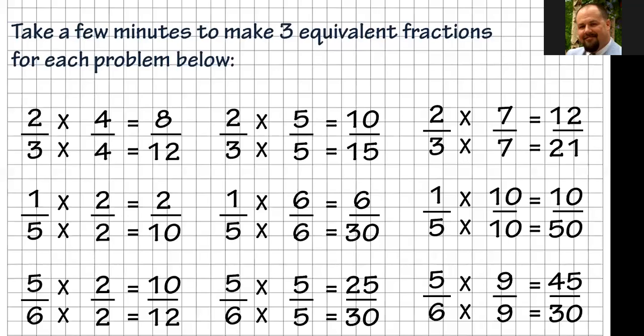All right, so you see those? You see how the problems are there? I gave you some examples of how you could make those equivalent. Hopefully you got those. If you didn't, you can see the process there. If you need to pause it and look at them to see if you got something wrong. Most of the time when people get these wrong, it's because they make calculation errors. They just say, oh, wow, I multiplied that wrong. That's why it's so important to know your times tables and to make sure you're familiar with those.